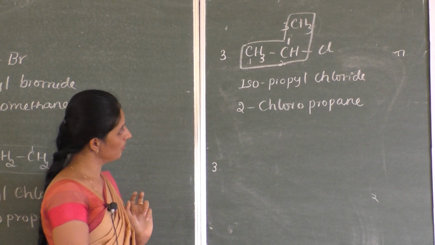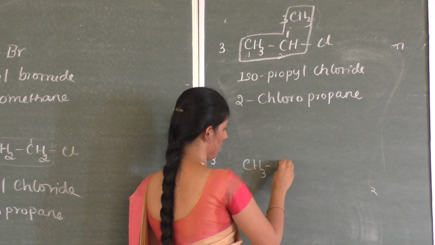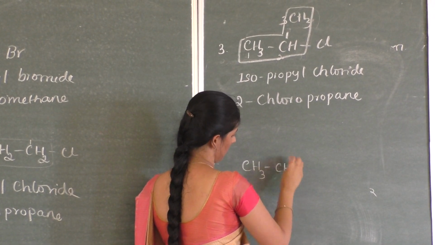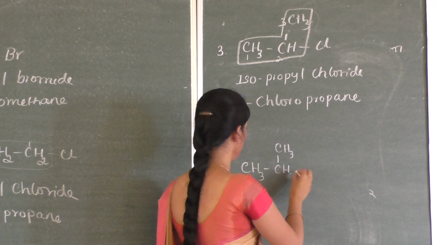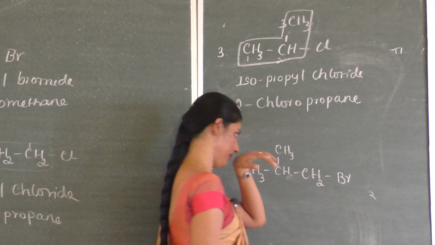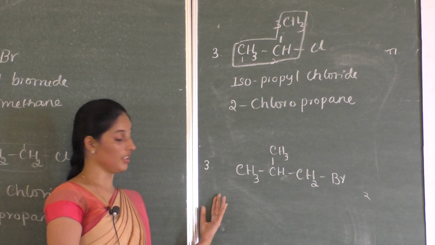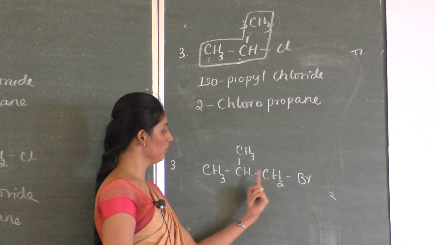Okay. So next, let me have a few more. CH3, CH3, CH2Br. Okay. So the common name. So how many carbon atoms are there? 1, 2, 3, 4.